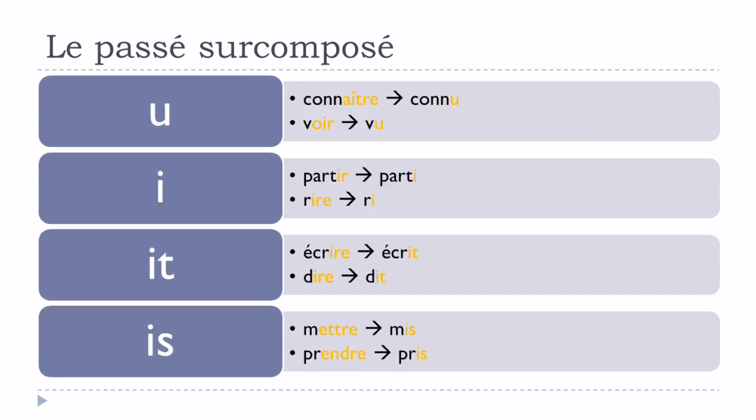Okay, so let's see now the third group, few exceptions, few categories and subcategories. Connaître will become connu. Okay, voir will become vu. Partir, even if it belongs to the third group, well, it's actually quite simple. It will become parti. Rire will become ri. Écrire will become écrit. Dire will become dit. Mettre will become mis. Prendre will become pris. Okay?